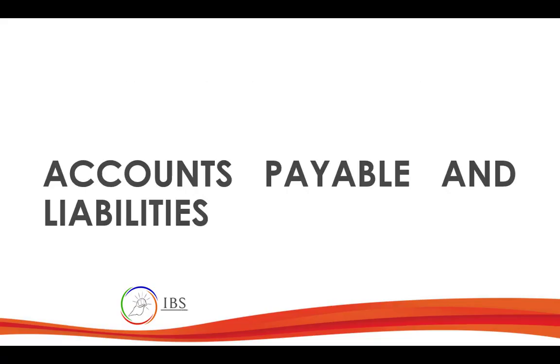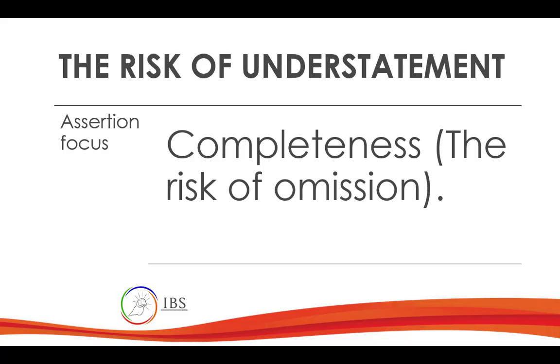What else? Okay, accounts payable and liabilities. Accounts payable and liabilities are really pretty straightforward because they almost have the same characteristics. Unlike in assets, we have different ways. Like cash, we do it in a different way. In auditing receivables, we do it in a different way. In payables and liabilities, it is really straight. They will have the same characteristics, so it's easy for us to know what audit procedures we will perform. The major assertion that will be affected on payables is admitting that you have a liability.